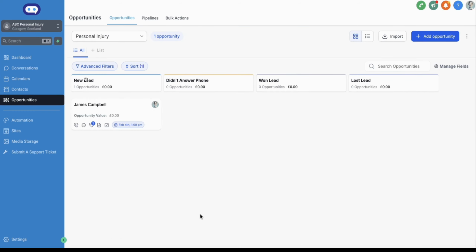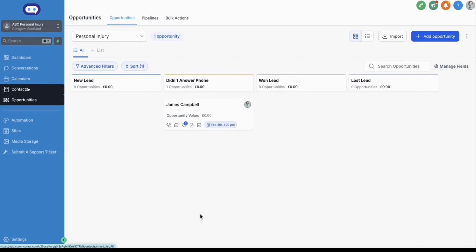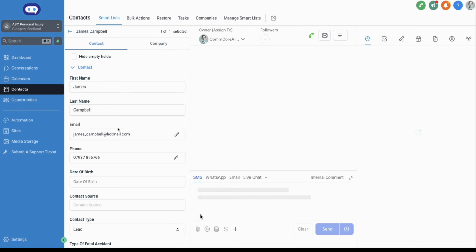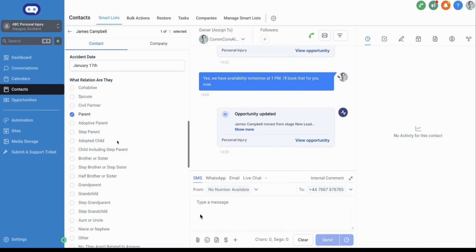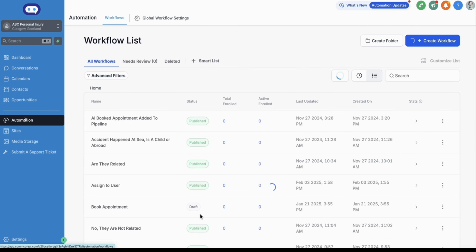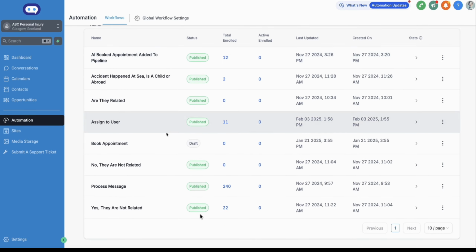As in most CRMs, we have a pipeline where those opportunities reside, and they can be moved along backwards and forwards, triggering automations. A lot of that will happen automatically in the background. These are the automations that have been introduced.